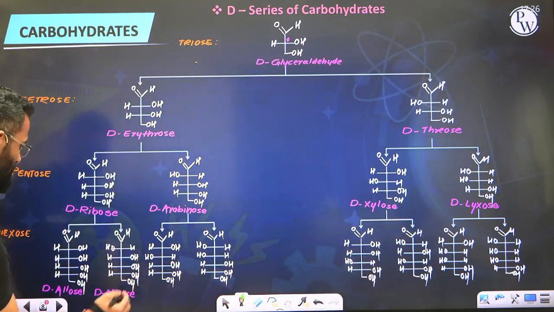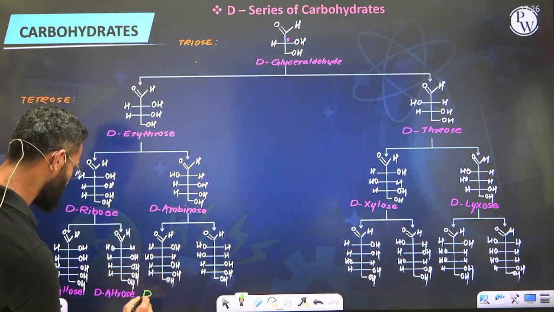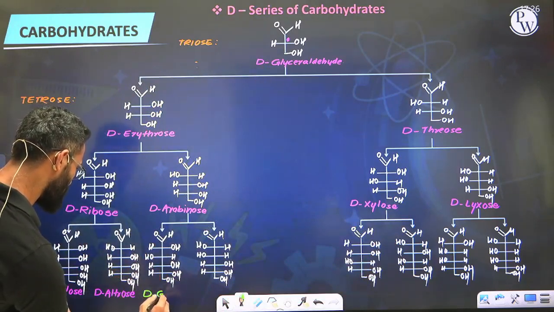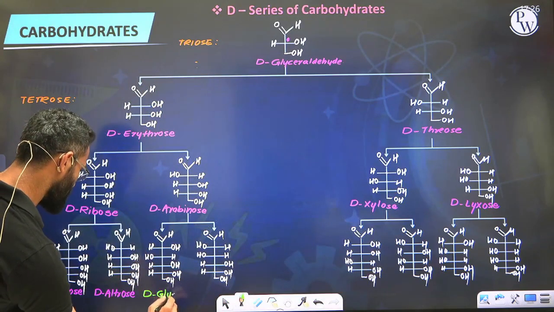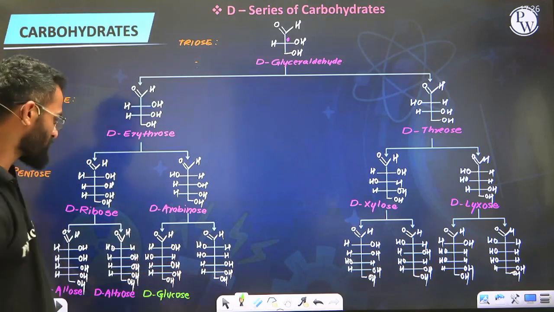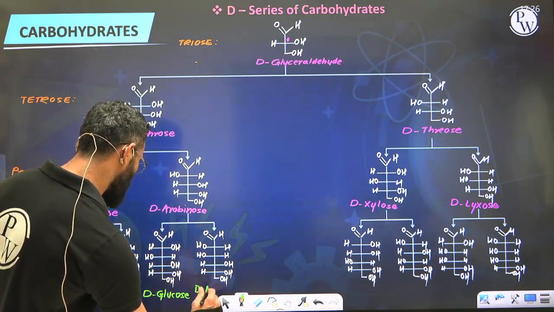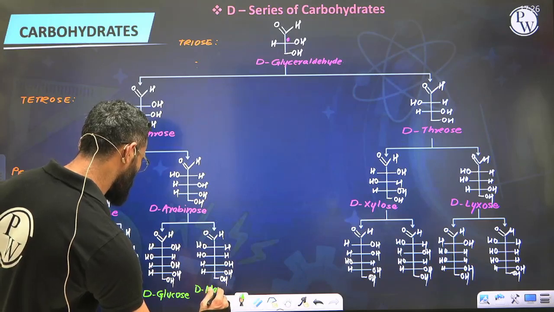Right, right, right, right, left, right. So that is D-glucose. I'm using a different color for that so that we can easily identify it. Next is also an important one, that is D-mannose. So all the important monosaccharides I'm writing with the green color so that you can identify them.